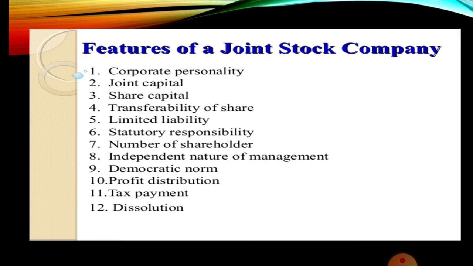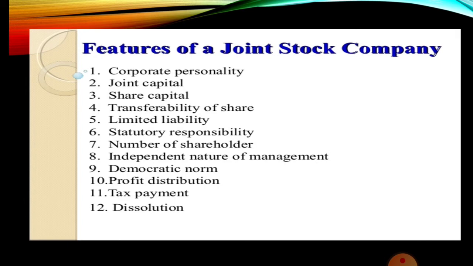Separate property. This is another important feature of a joint stock company. A company is a distinct legal entity. We have already seen that it is a legal being which is created by law. A member cannot claim to be the owner of the company's property during the existence of the company. The company's property is separate and the member's property is separate.